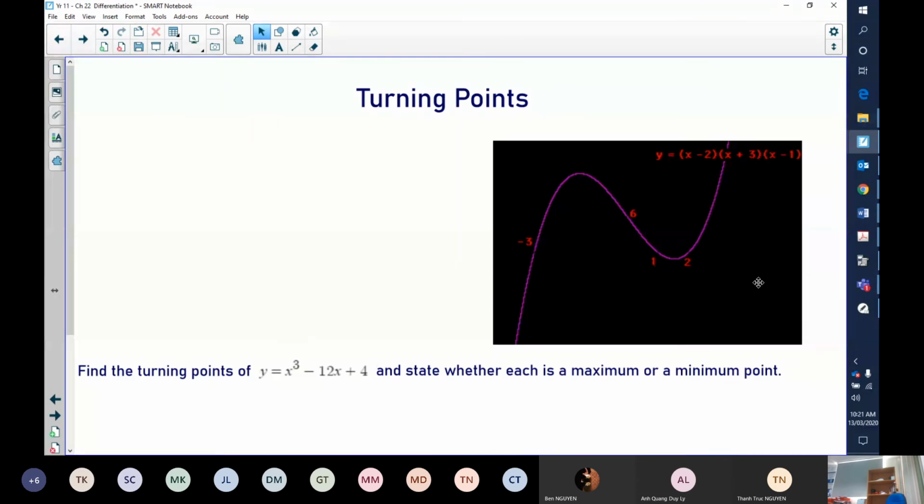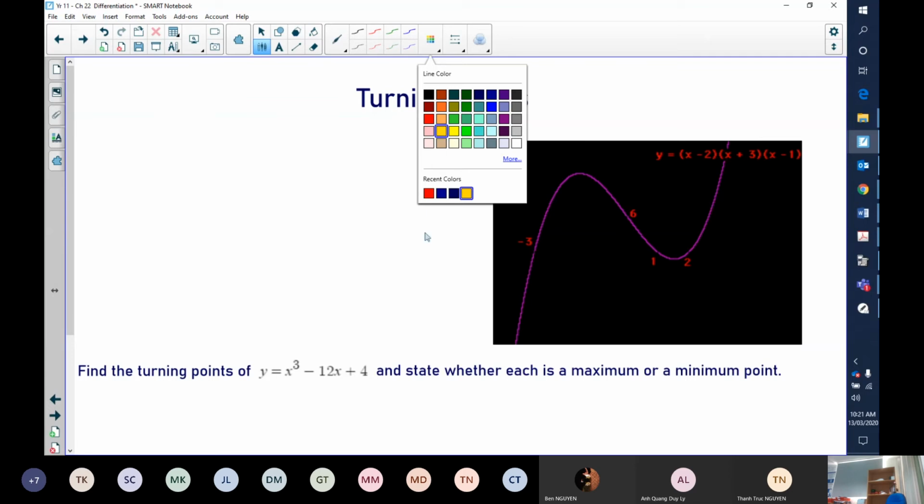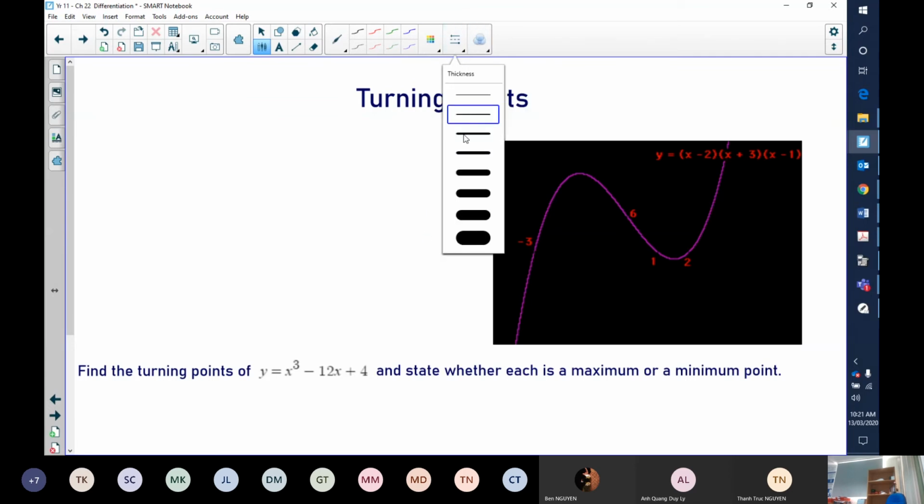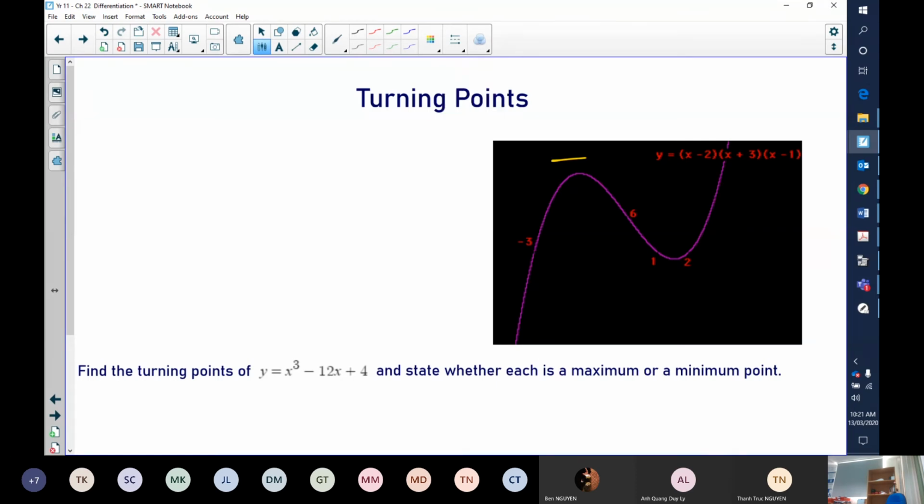Okay, turning points. Now here we have a graph. I'm going to have to use something colorful here. Actually, let's try something that we don't normally use. Let's try orange. That works, okay. So here we have a function.